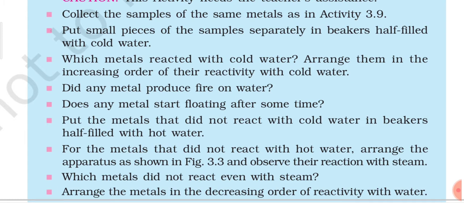Then first of all, we have to test these metal samples with cold water, whether any chemical reaction is taking place or not, and if any chemical reaction is taking place, which of the metal samples is showing a chemical reaction with cold water. So here, put small pieces of the samples separately in beakers half filled with cold water. Whatever metal samples you have, you have to put them in beakers separately, half filled with cold water.